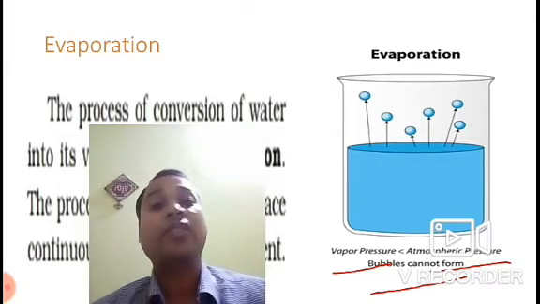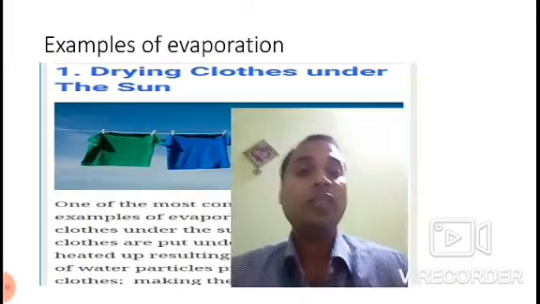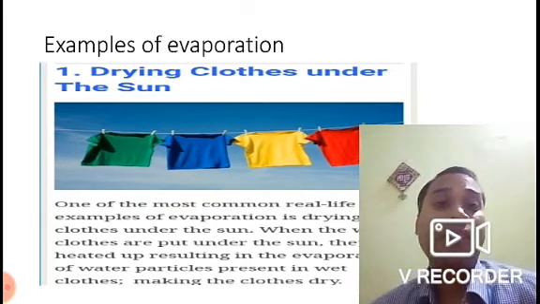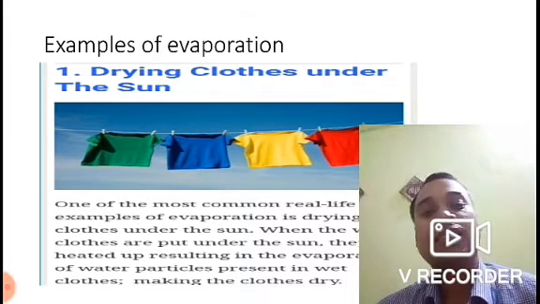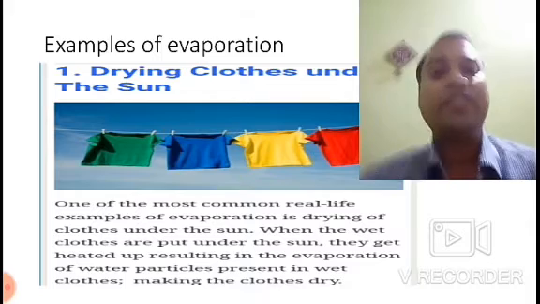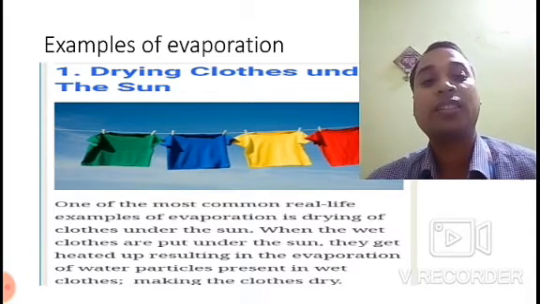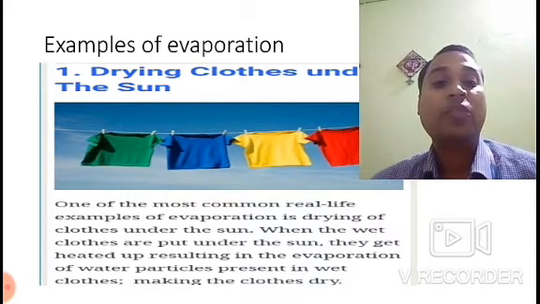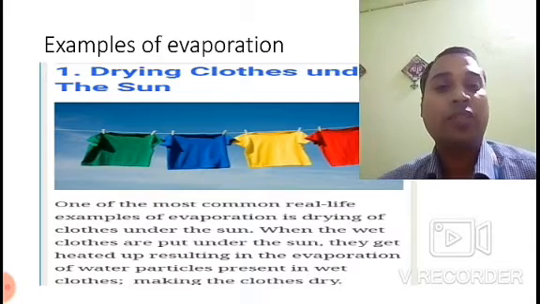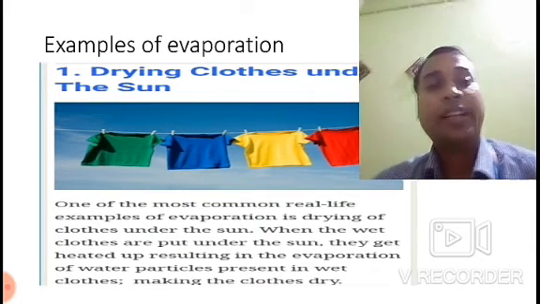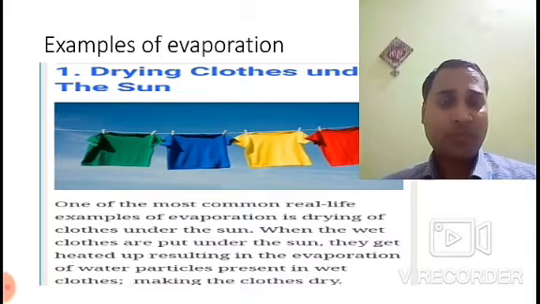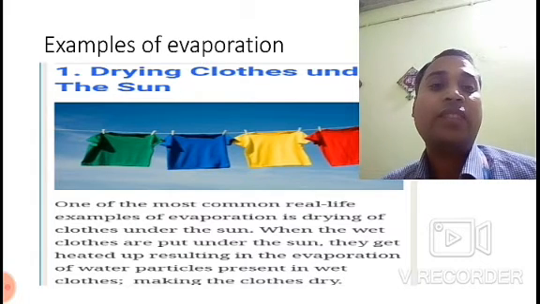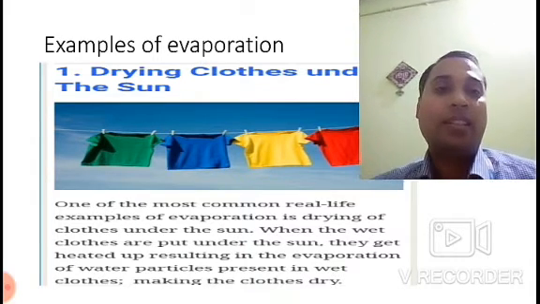Now let us talk about a few examples of evaporation. The common example which we see in our day-to-day life is the drying of clothes under the sun. When the wet clothes are put under the sun, they get heated up, resulting in the evaporation of water particles present in the wet clothes, and that makes the cloth dry. When we put the clothes under the sun, we observe that after 2 or 3 hours the clothes get dried up.